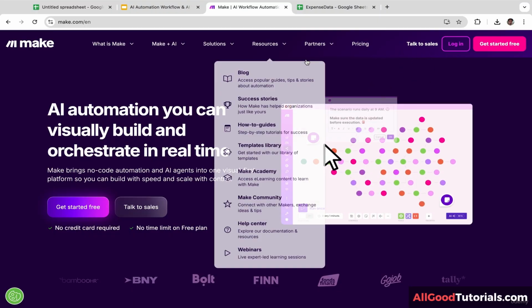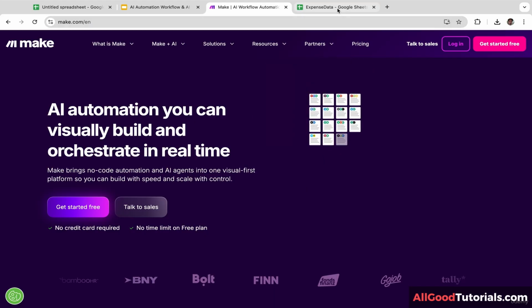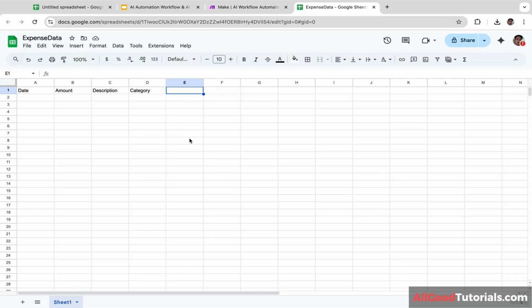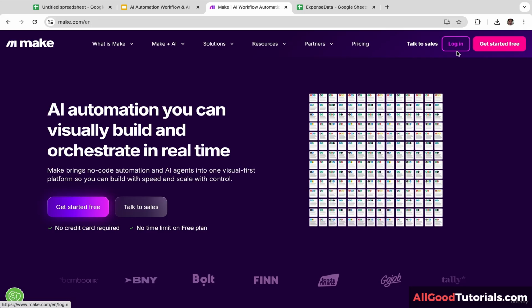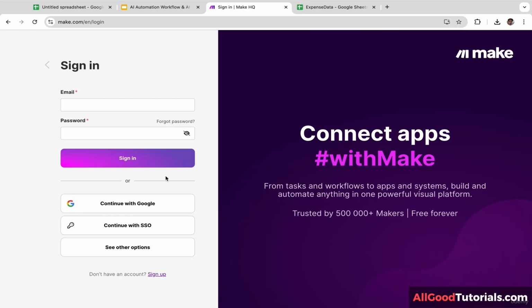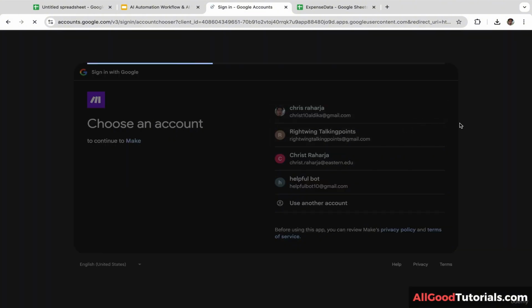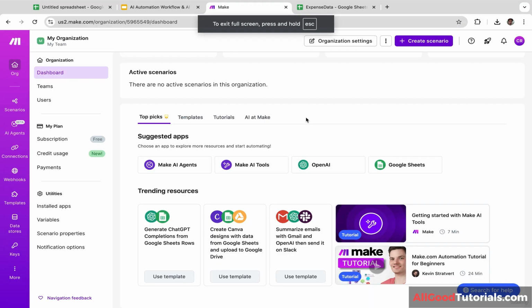And we are going to connect make.com with Google Sheet, so the AI model will be able to access your Google Sheet. Okay, let's log in. I'm going to log in using my Gmail account. As you guys can see, I have successfully logged in.